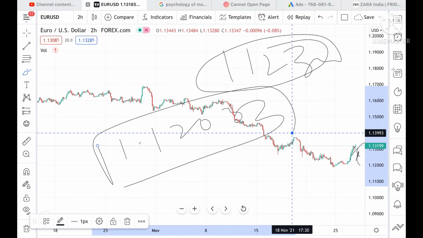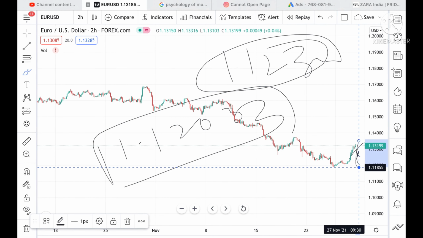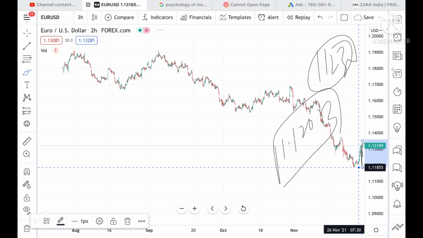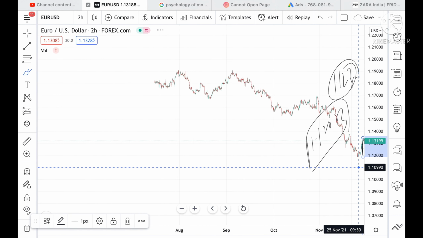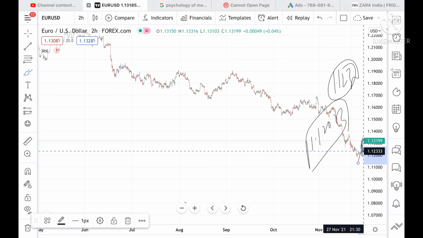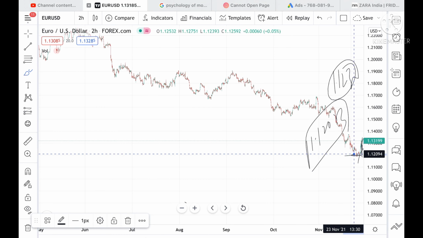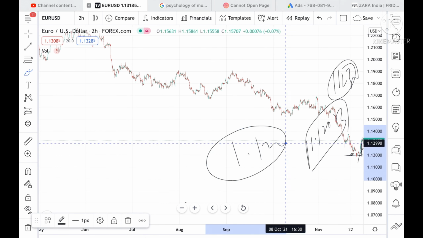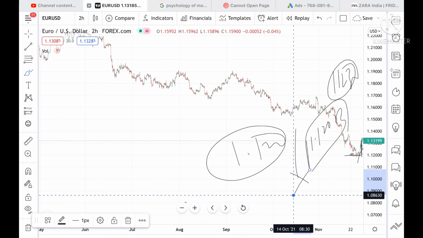This is the point where we can see it can go further low to a level of 1.11855, and can go further low. So the probability is there that if the price doesn't sustain a level of 1.1233, and if the price goes below this level 1.120, then chances are high it can go further low.